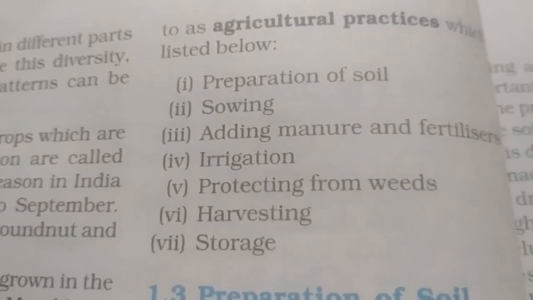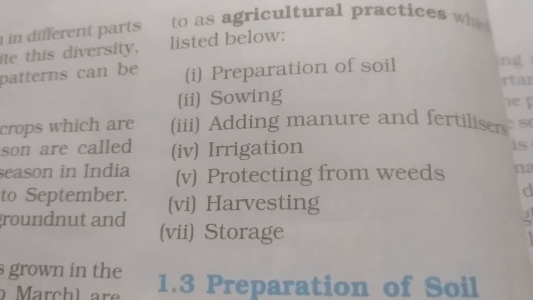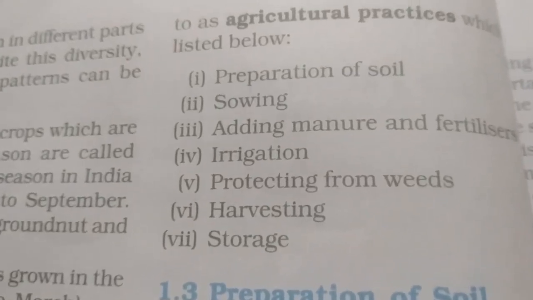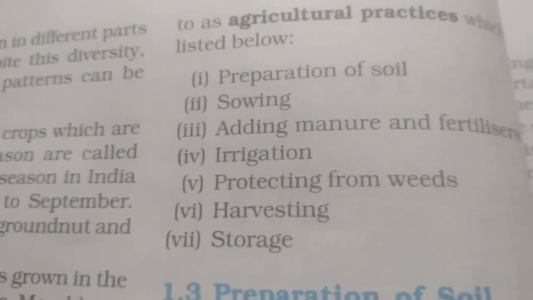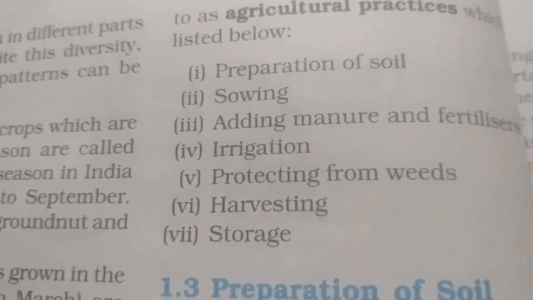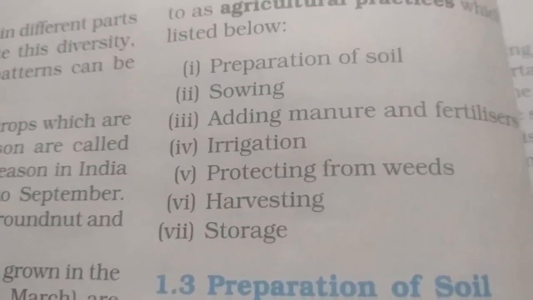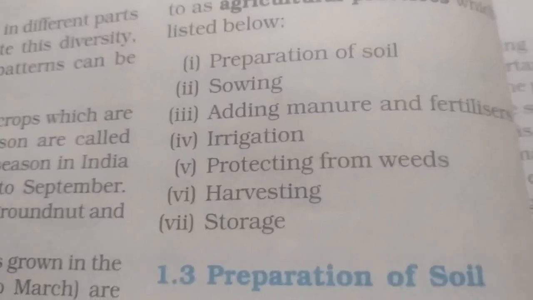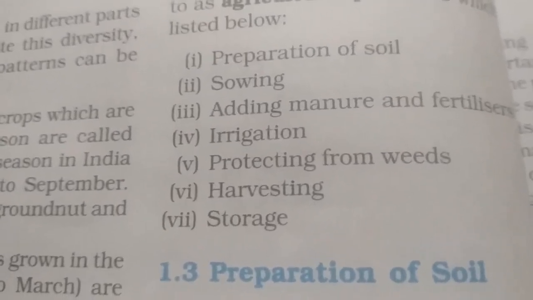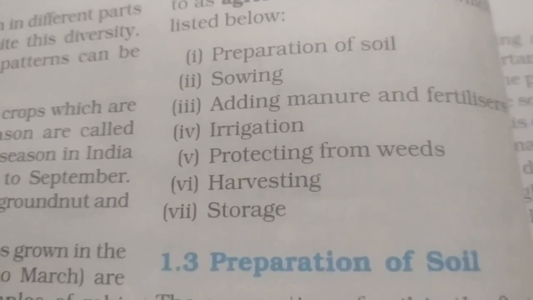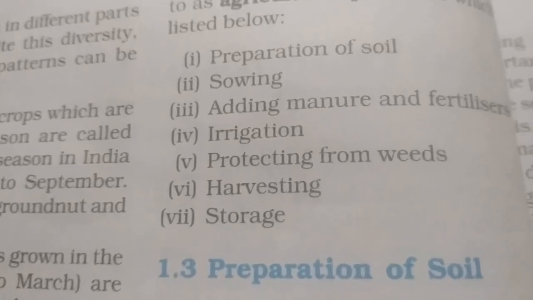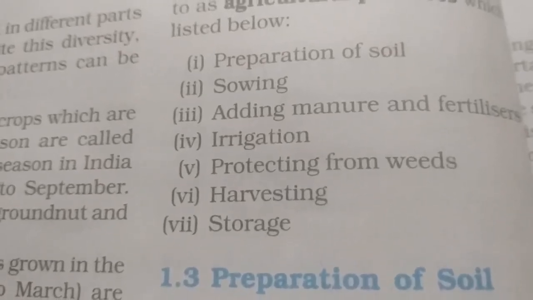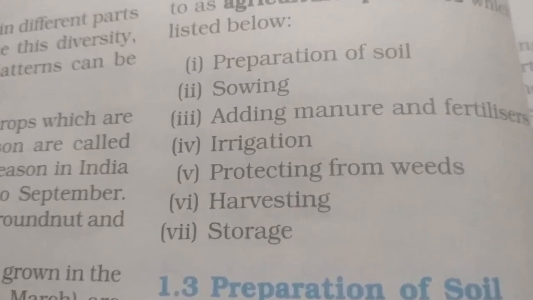First we have to prepare the soil for the production of the crops, then we have to sow the seed, then add the manure and fertilizers. Irrigation means the supply of water to the plants. Protecting from weeds means protecting from unwanted or unnecessary plants that grow along with the particular crop.